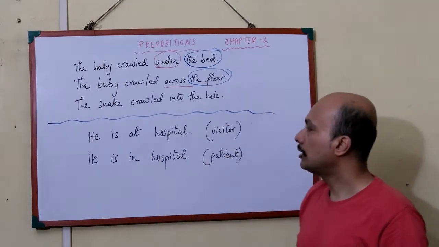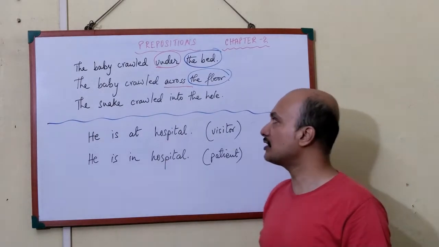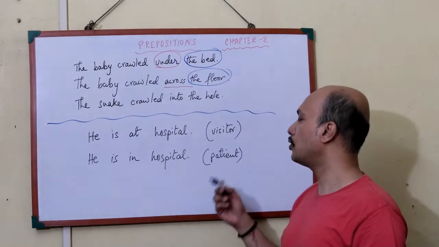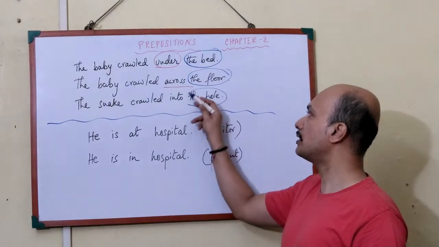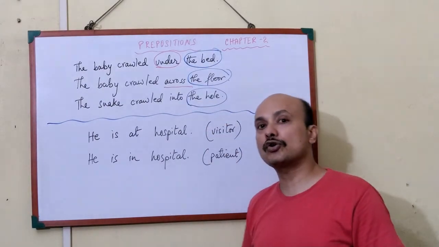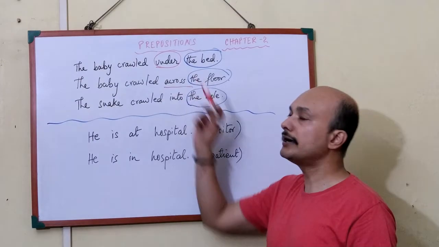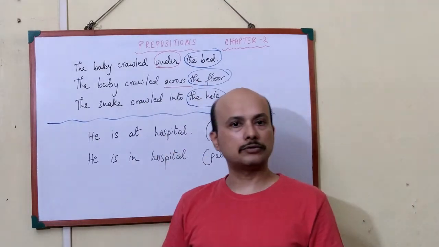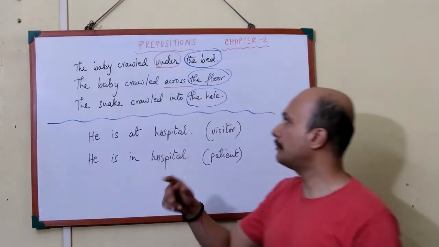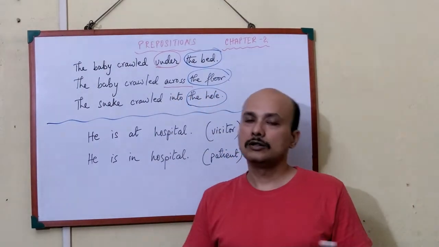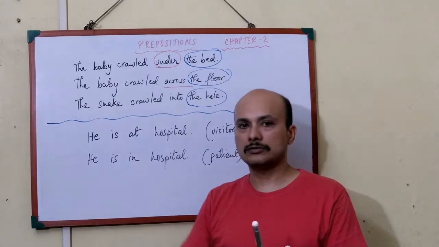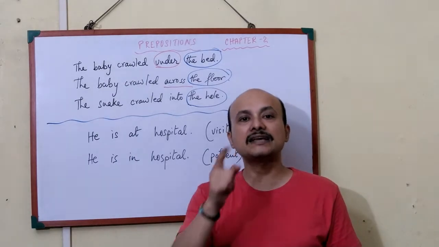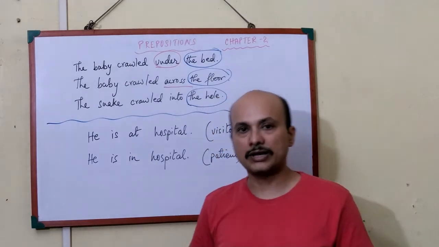Okay. Now, the other variation, the snake crawled into the hole. Again, here you see the word hole. It cannot crawl under the hole. The hole is on the ground. How can it crawl under the hole? It's not possible. Number two, crawled across the hole. Of course, you cannot crawl across the hole. What would be the objective? Snakes live in holes. You know that.